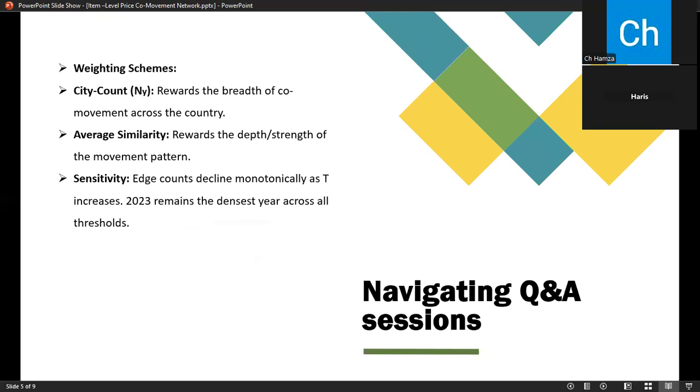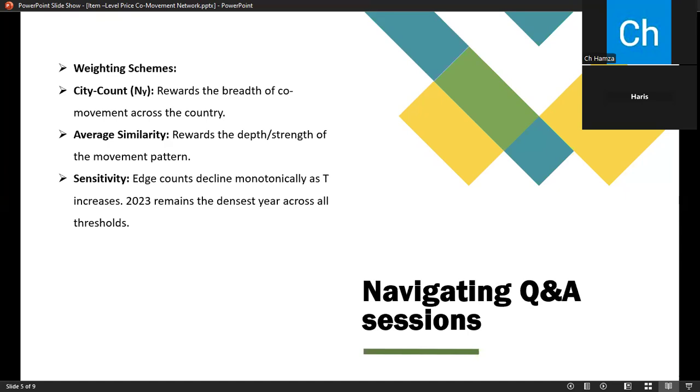So a key requirement of our project was exploring different ways to weight this relationship. We implemented two scales: city count, which rewards the geographical breadth of co-movement, and average similarity, which rewards the depth or the intensity of the pattern.